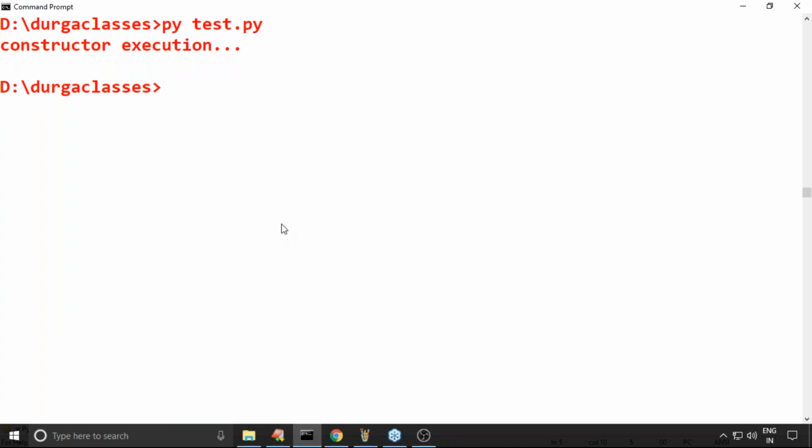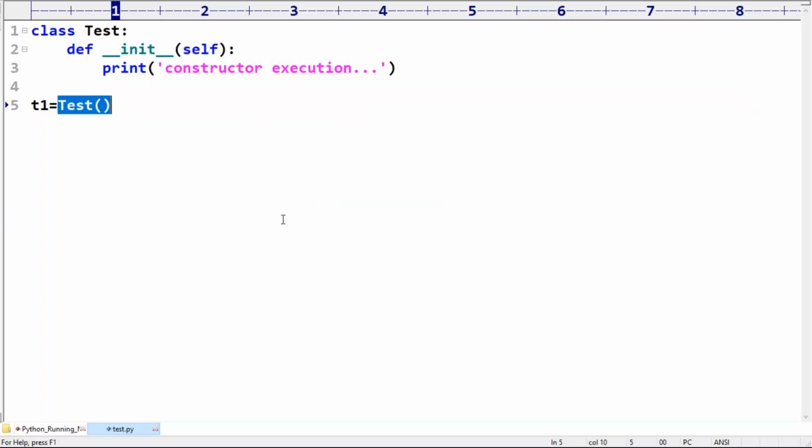Now my question is: how many times will the constructor be executed? Please respond. Per object, the constructor will be executed only once. Remember carefully.